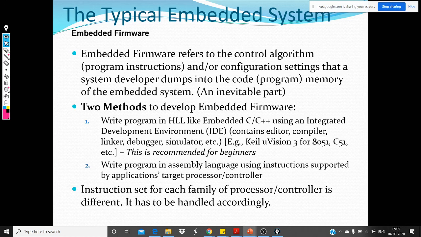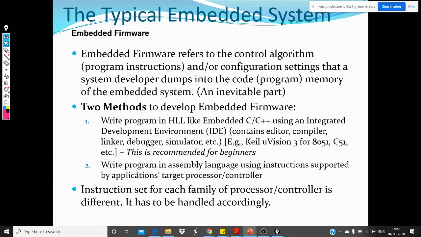Typically it's called cross compilation, because you don't compile it for your own laptop. For example, if you're taking Keil and writing embedded C on your laptop, it may run on an Intel or AMD processor, but when you compile it, you don't compile it for an Intel or AMD processor, but rather for the ARM device, right? So it's called cross compilation. You do cross compilation and linking, and all these things happen. And this is the easiest way to do it, especially for beginners. You can write a simple embedded C program, and the IDE, the tool, takes care of the rest.